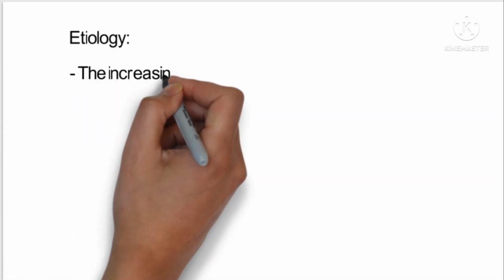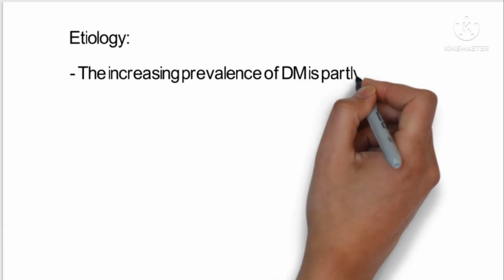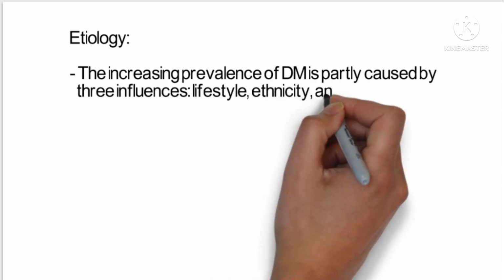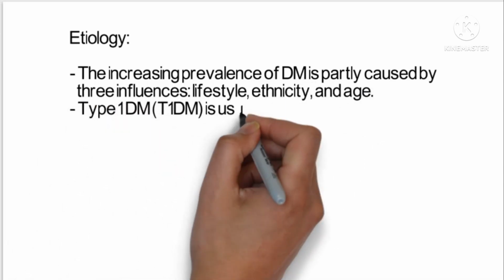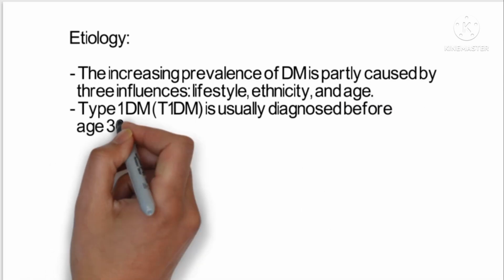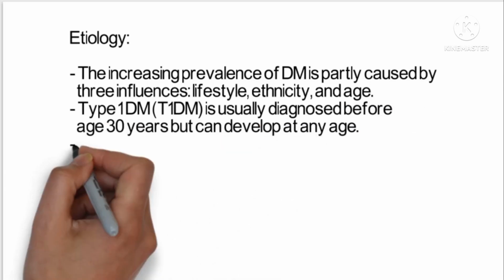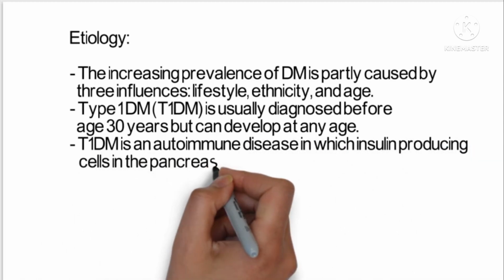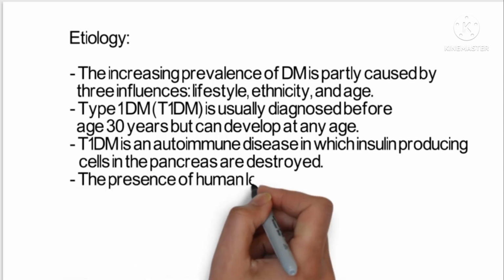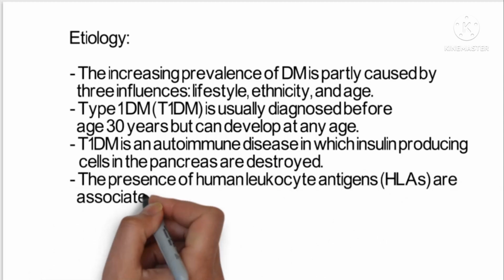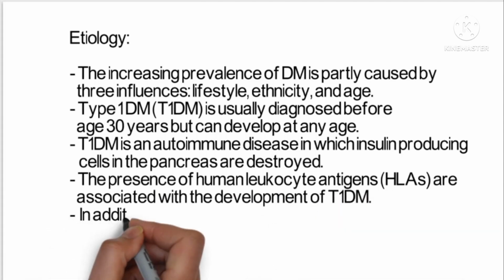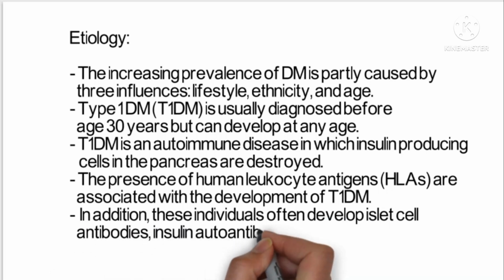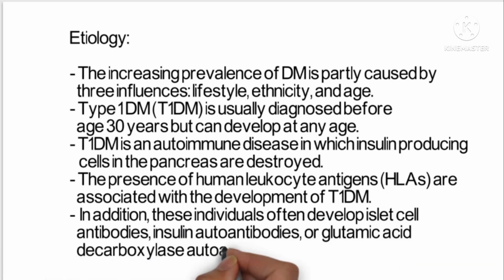Now let's move towards the etiology, the causes of diabetes mellitus. Increasing prevalence of diabetes mellitus is partly due to lifestyle, ethnicity and age. Type 1 diabetes mellitus is diagnosed before age 30 but can develop at any age. Type 1 diabetes mellitus is an autoimmune disease in which insulin producing cells in the pancreas are destroyed. The presence of human leukocyte antigens is associated with development of type 1 diabetes mellitus. In addition, individuals often develop islet cell antibodies and insulin autoantibodies.